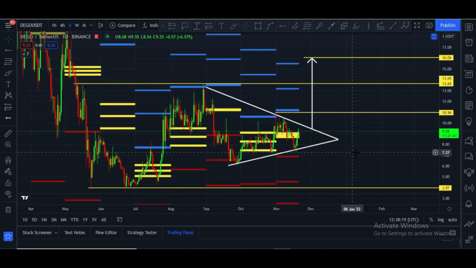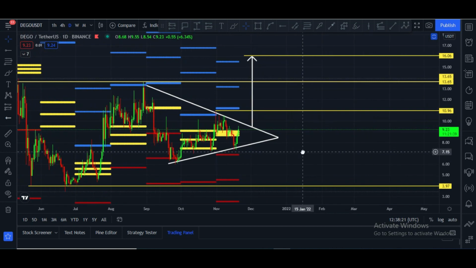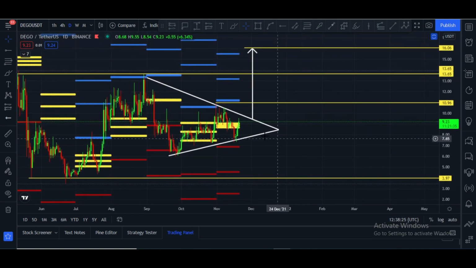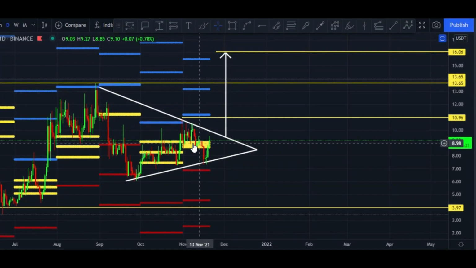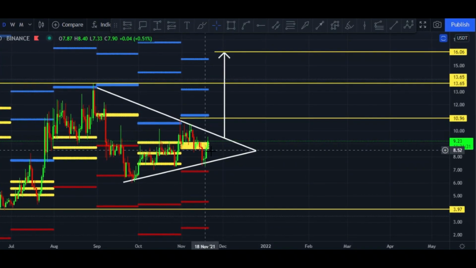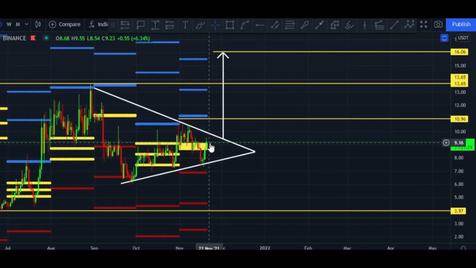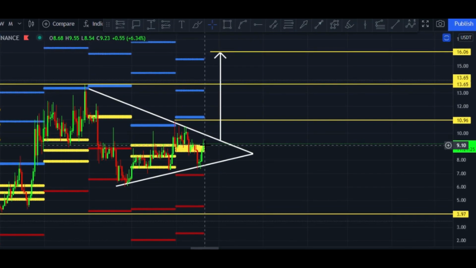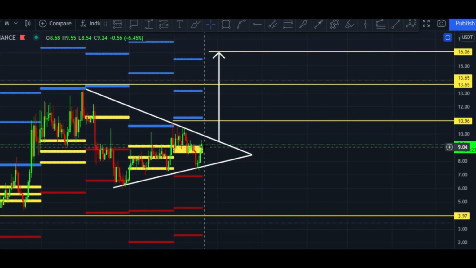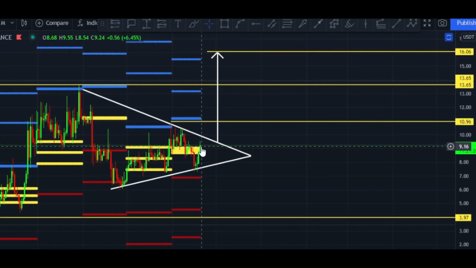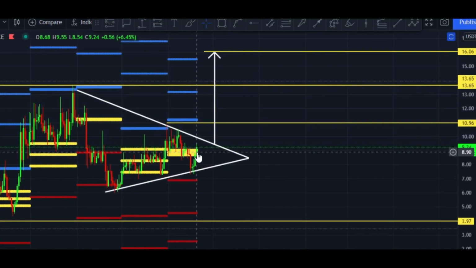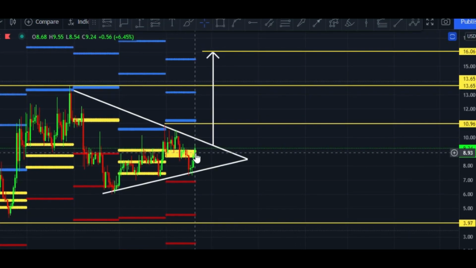These are the targets, and let me show you my favorite indicator, the CPR indicator, and it is a very good and very authentic indicator. That is why I like it very much. Here you can see these yellow lines are main CPR lines, and the daily candle is about to break this major resistance of this CPR, and after that these CPR lines will turn into support, and this will be huge support for Digo Finance.